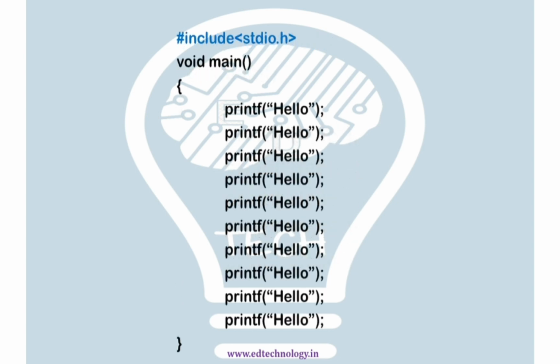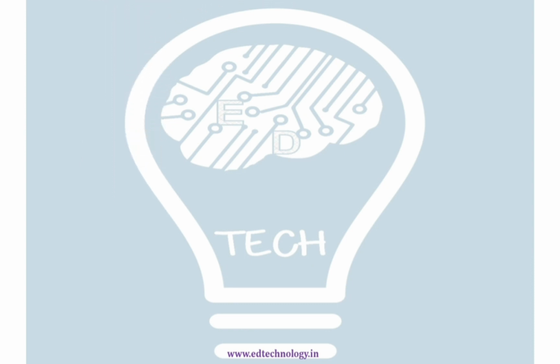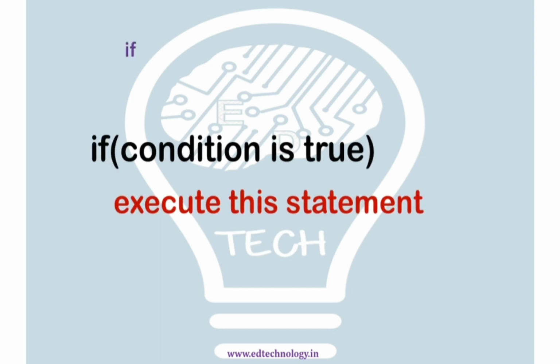But imagine I want this for a particular instance of time. I want a repetition there. Then the program would look something like this, and it will keep on doing the same until I give a break statement, or until the number of statements are over. One solution is to use the if condition instead of doing it repeatedly, because that's not a good programming practice, what we saw. We can use: if the condition is true, then execute this statement. But then again, this will only do it for one period of time, right?